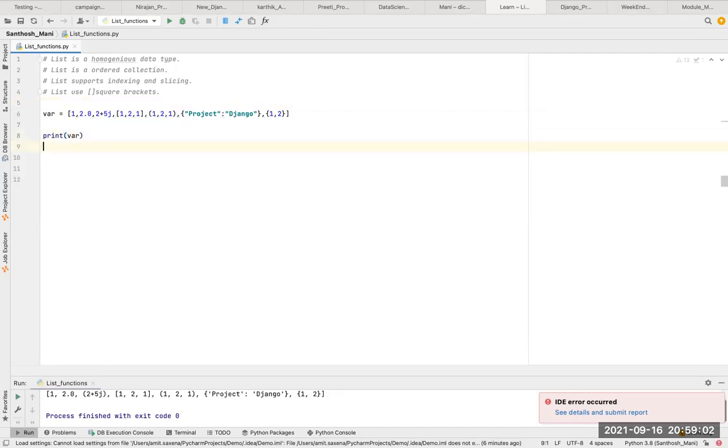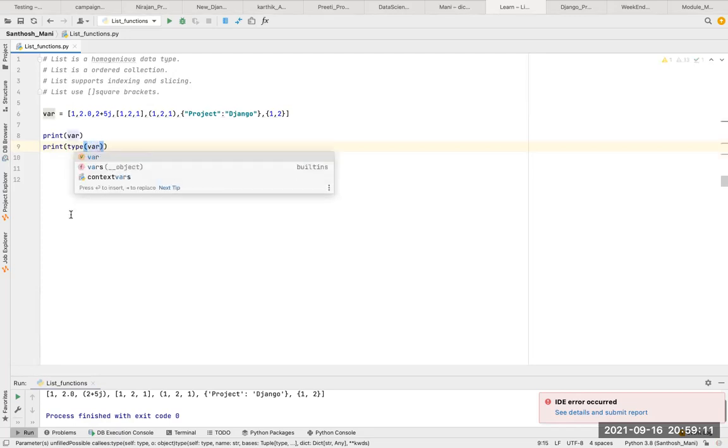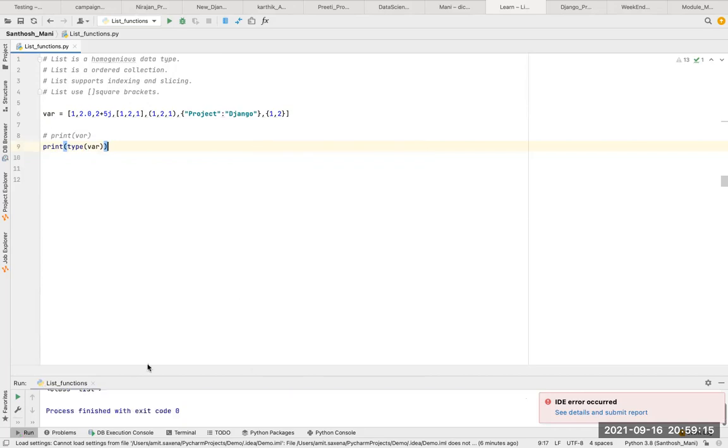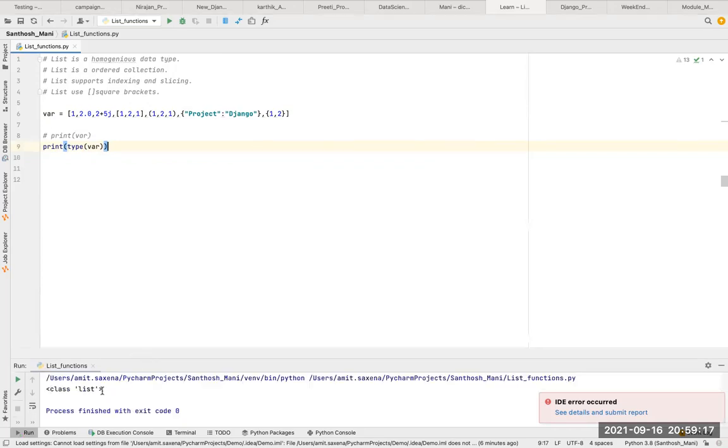Now I want to check whether the variable we have created is a list only or some other data type. In Python we have the function type. With the help of that, we can check the type of this variable. I will run it, and you'll see it prints class list. So it means this is a list.